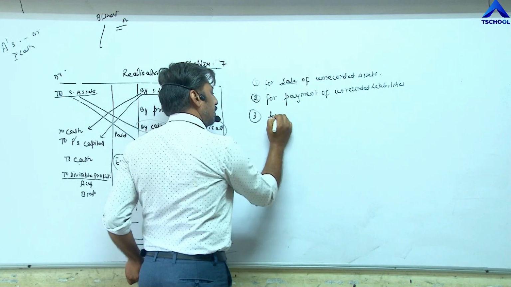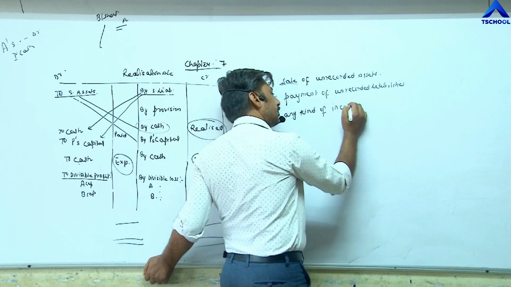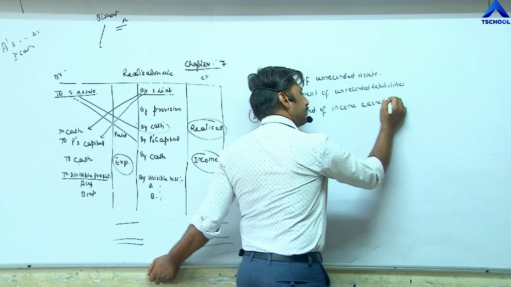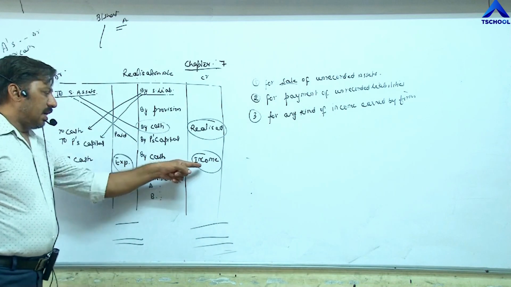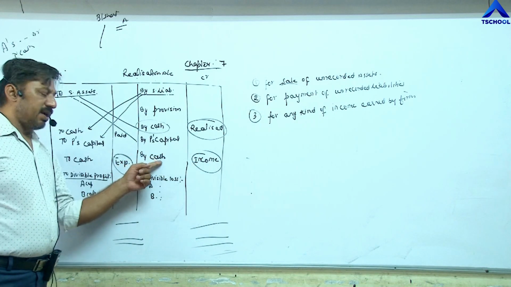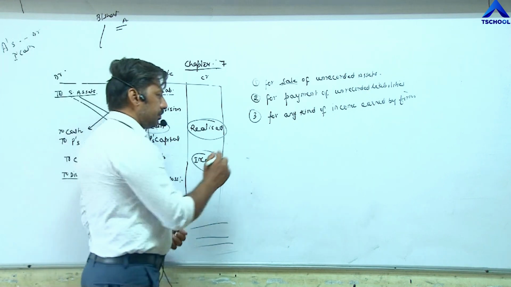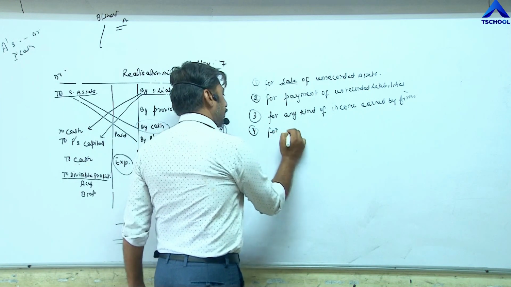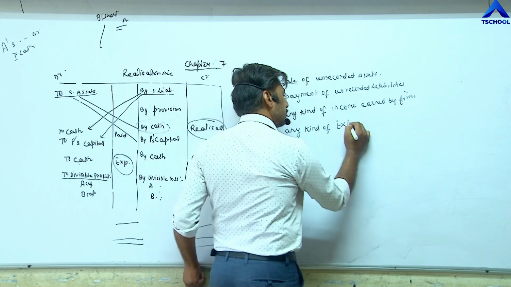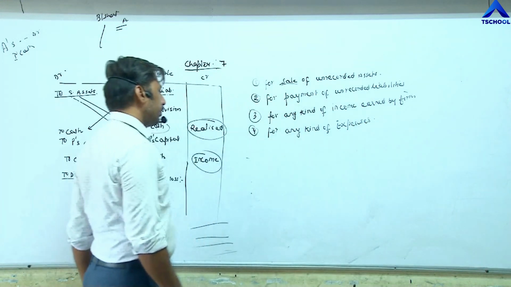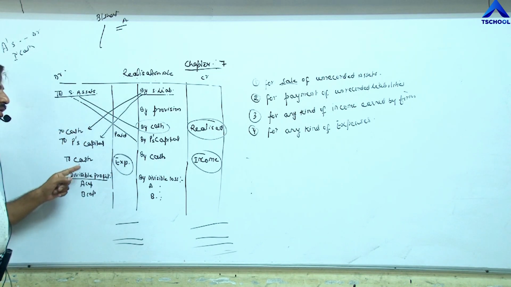Third, for any kind of income earned by the firm at the time of dissolution. For income we write by cash, only one entry: cash account debit to realization. Fourth, for any kind of expenses, only one entry: realization account debit to cash.